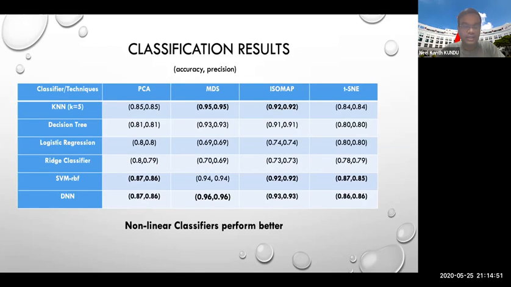Specifically, we find that only non-linear classifiers like k-nearest neighbor, SVM with radial basis function, and deep neural network give the best accuracy and precision on the data. As we have seen in the previous slide, the low dimension embedding of the data is not linearly classifiable. Hence, logistic regression and ridge classifier perform poorly, and only non-linear classifiers give good accuracy on our low dimension embedding.